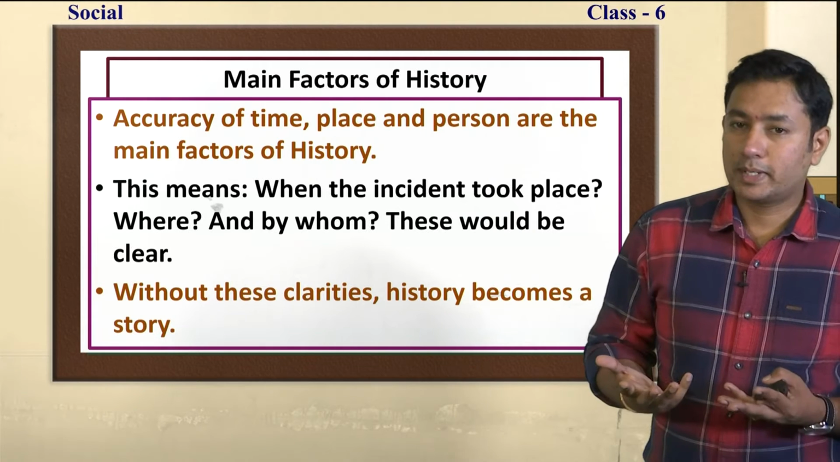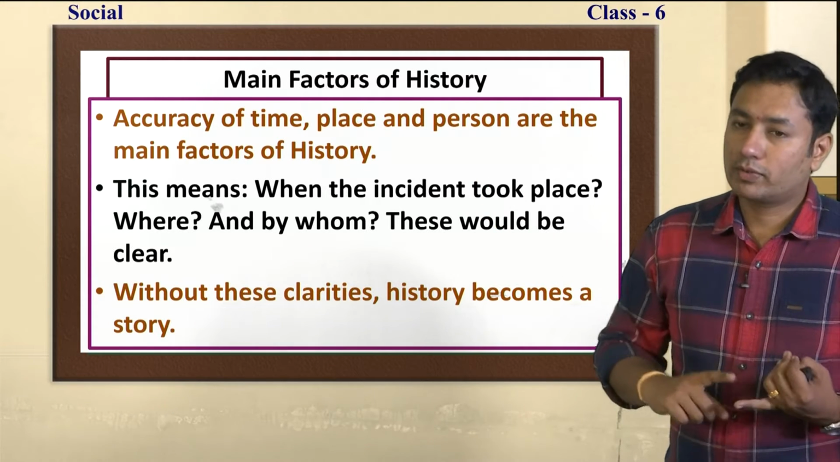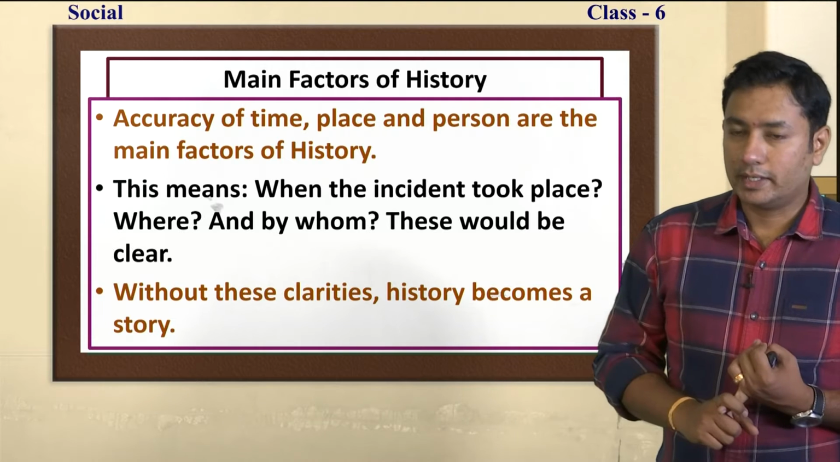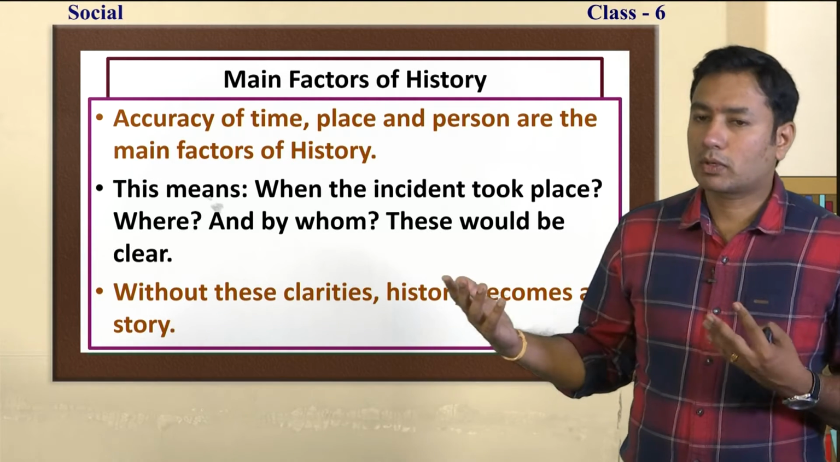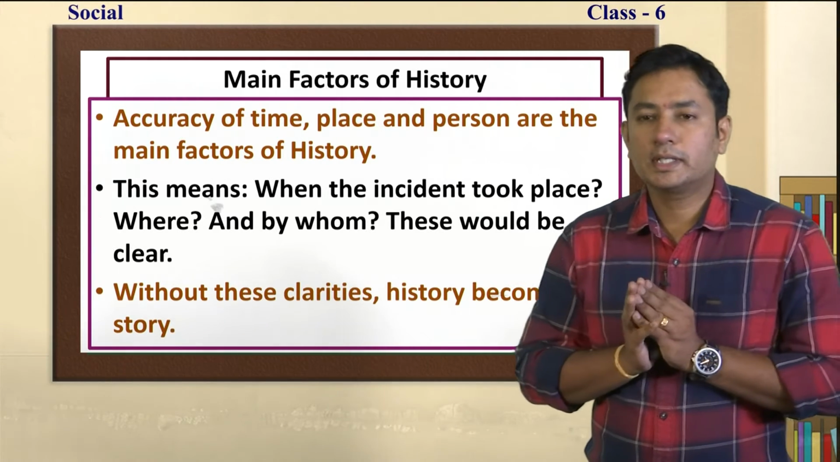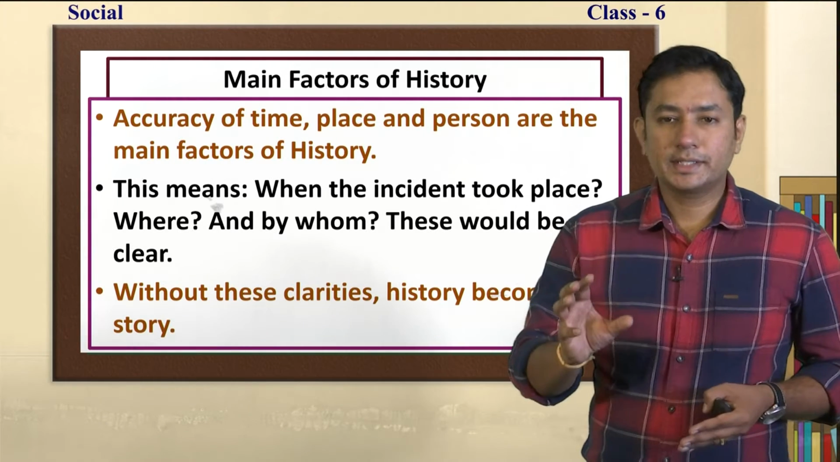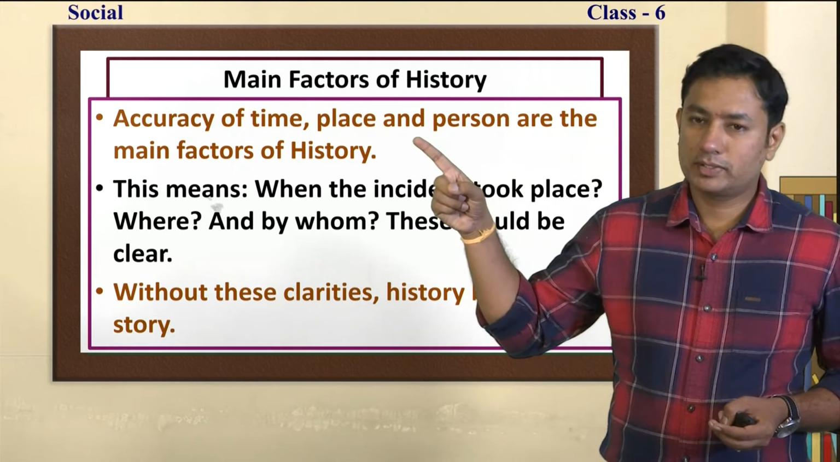And the place is very important. Where has it taken place? The next one is the person it refers to. Which king was there? Which person was there? It need not always be a king. Sometimes a common person, sometimes a group of people also. So whom does it concern? All these things have to be there in history. Do you understand what the main factors of history are?